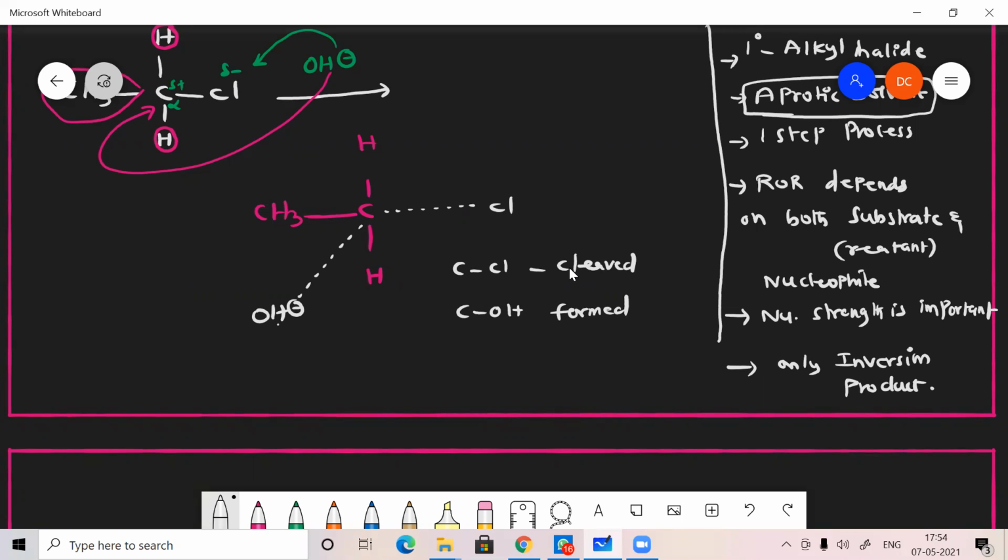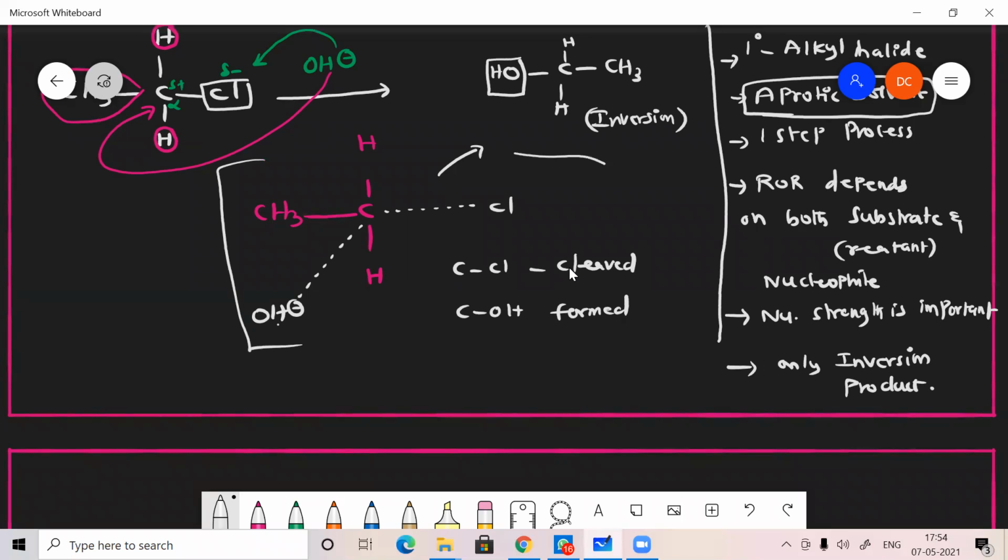That's how it creates inversion product. So what is my product? OH is here, then C, here H, and here CH3. I got the inverted product because chlorine was on one side and the nucleophile gets attached on the exact opposite side. Only inversion is possible. This is the rate determining step, even in a single step reaction, so both are taking place simultaneously.